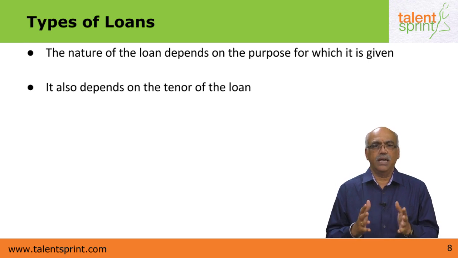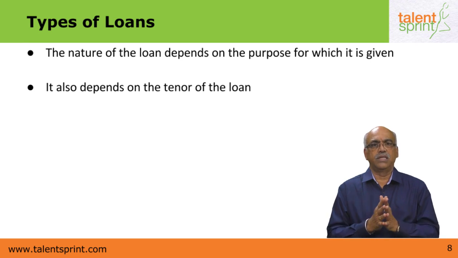And a gold loan again is given for a period of maximum 1 year, renewable for a 1-year period of time, subject of course to a maximum of 3 years at one go. And of course, a term loan is given for a very long period, namely 10 years or 15 years. And of course, a mortgage loan is one which is of a very, very long period, namely 20 years, 30 years. It could be a housing loan which can be repaid over a period of 30 years.